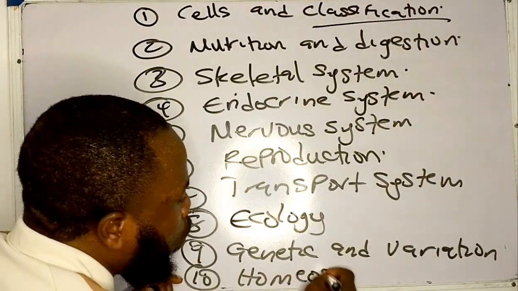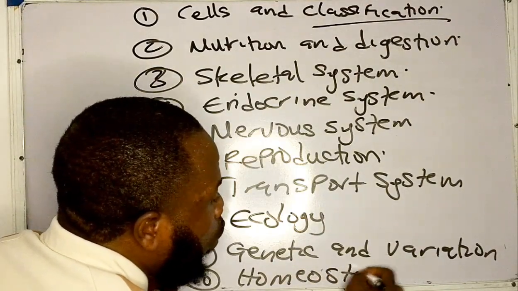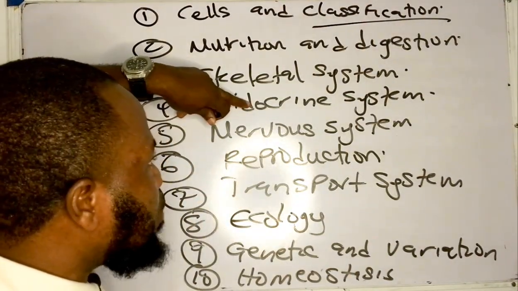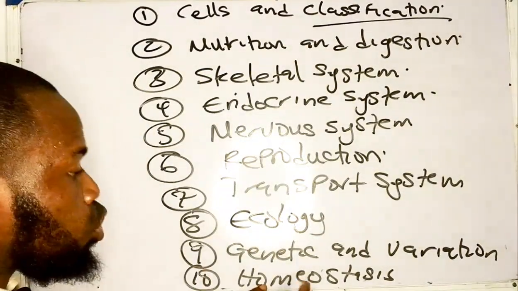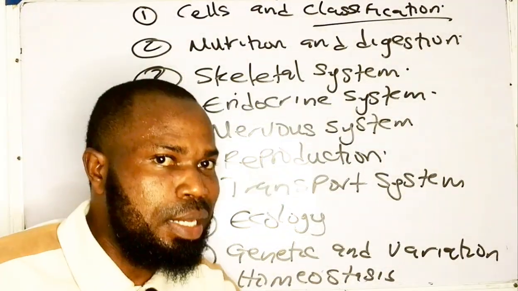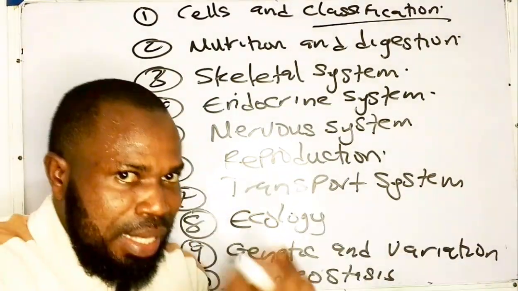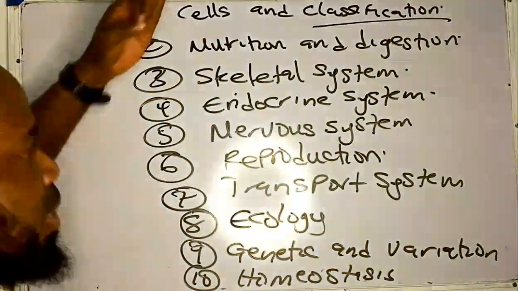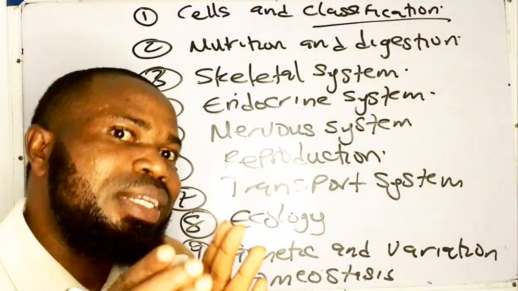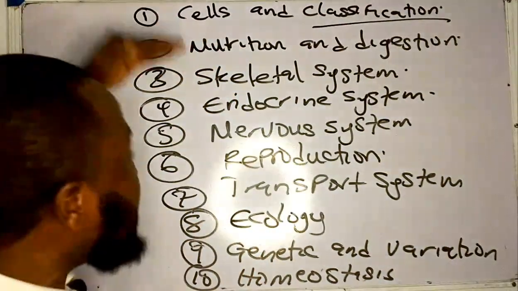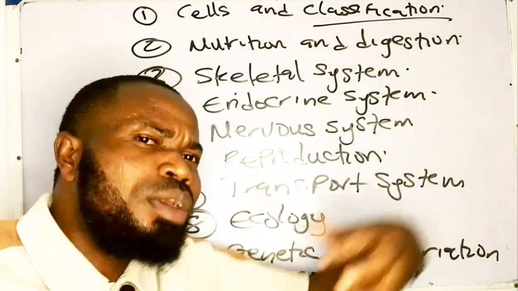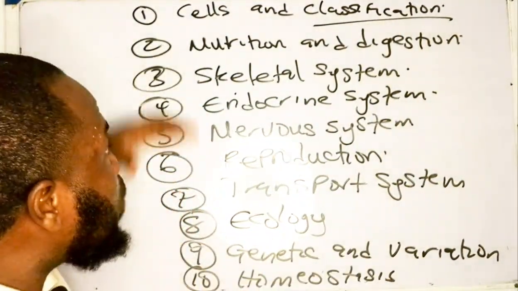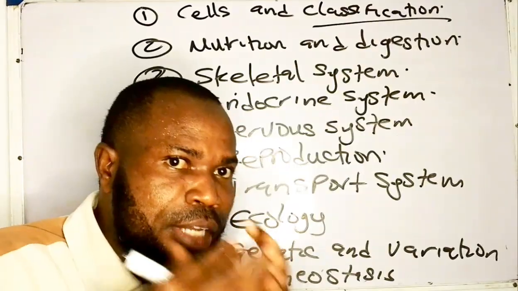Which is homeostasis. Though the endocrine system is still under homeostasis, this one is regulation of the internal environment, where you begin to look at the kidney, the liver, and the skin. These are the basic topics that you need to consider first. You must look at these topics. Are there other topics? Yes, of course, but these are important topics that you need to be looking at.